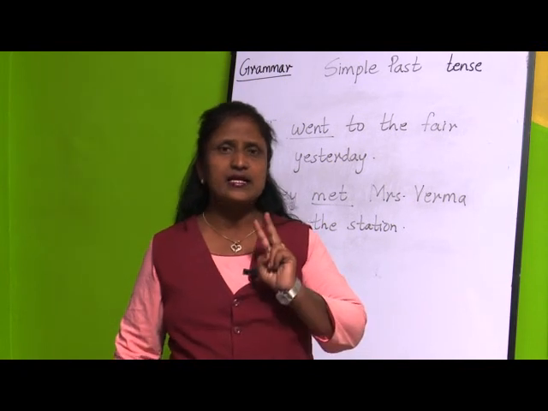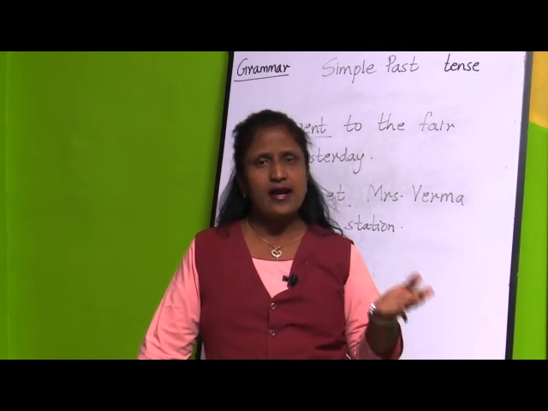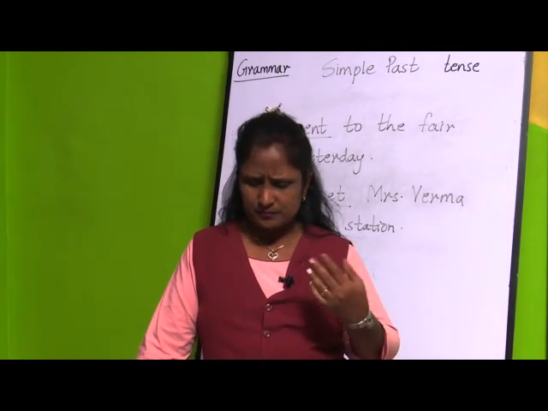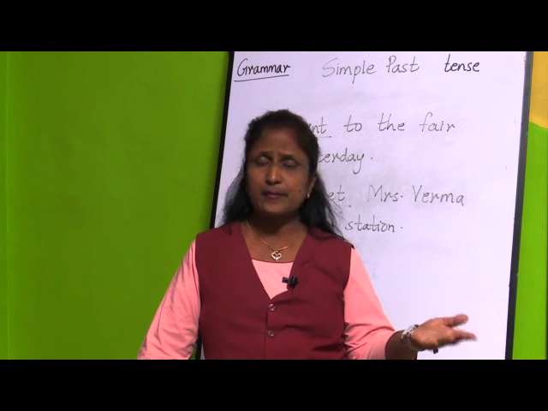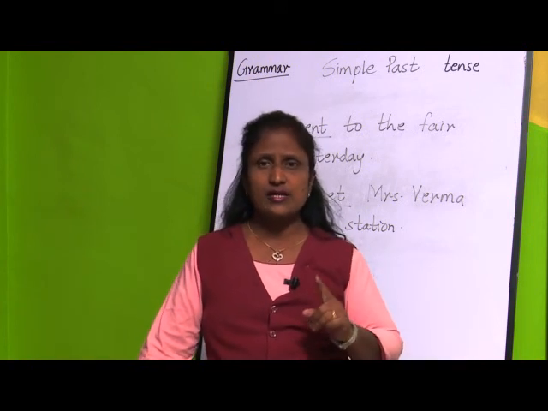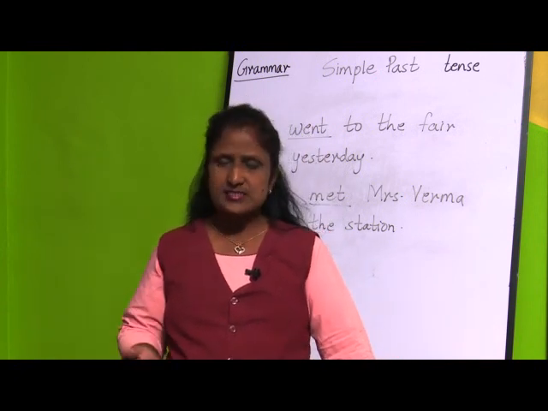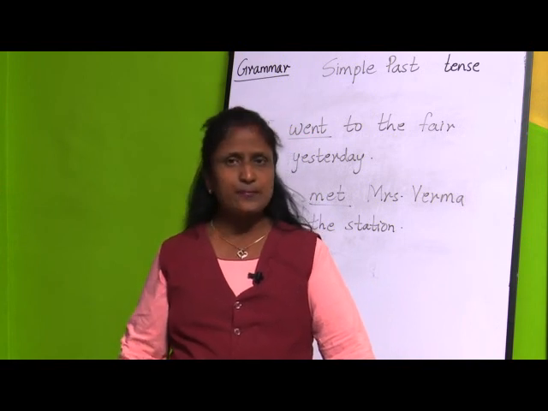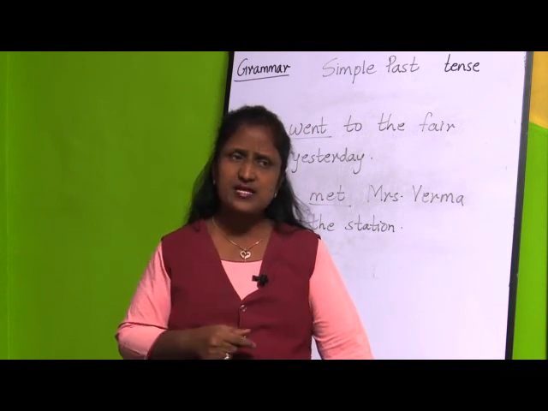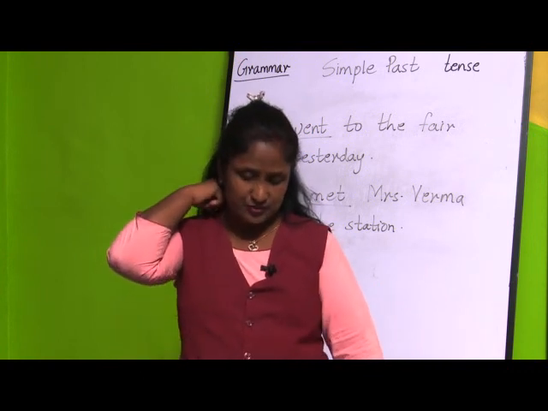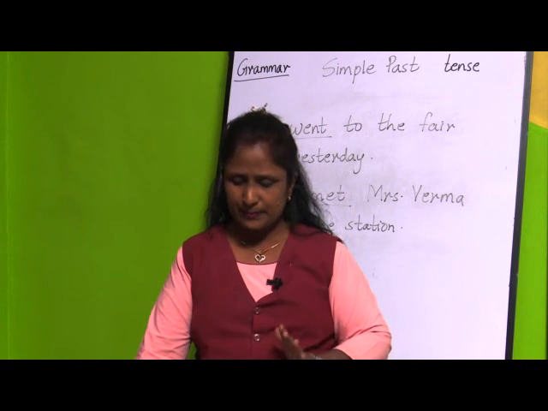Simple past tense, what does it tell? It tells about the action which has taken place sometime before in the past, and the second thing is the habitual actions which have taken place in the past. Those verbs are called simple past tense. The simple past tense tells about the actions which took place sometime in the past and talks about past habitual actions. When the action has taken place sometime in the past, that is called simple past tense.